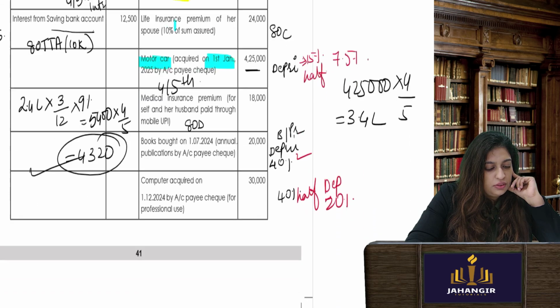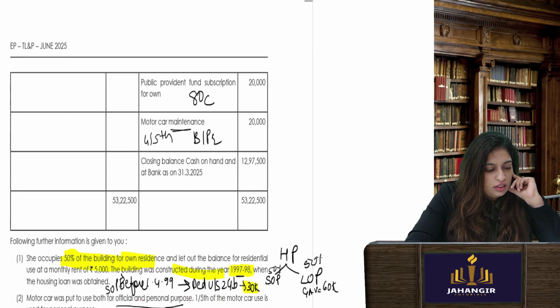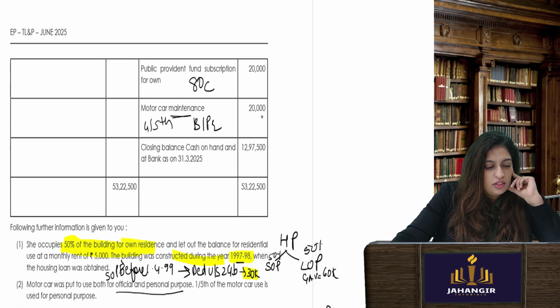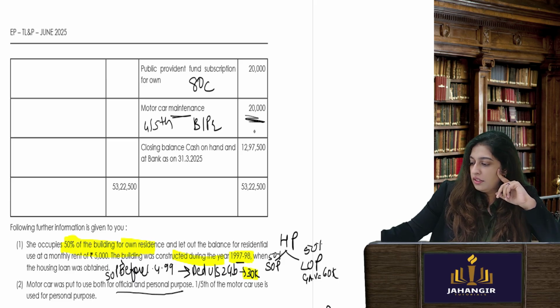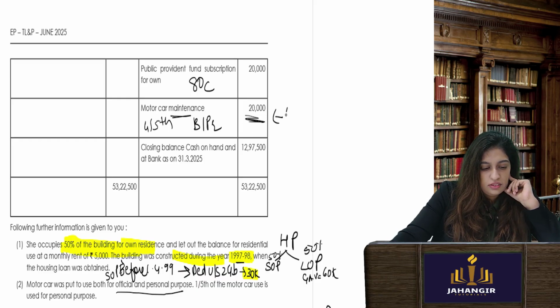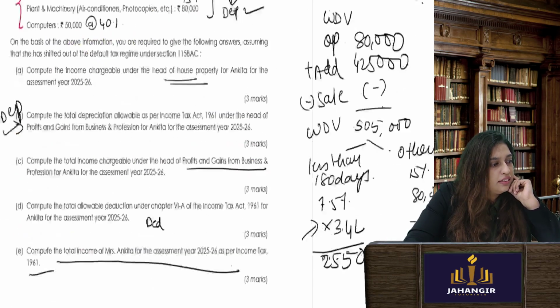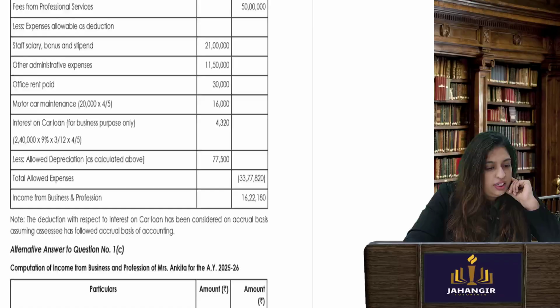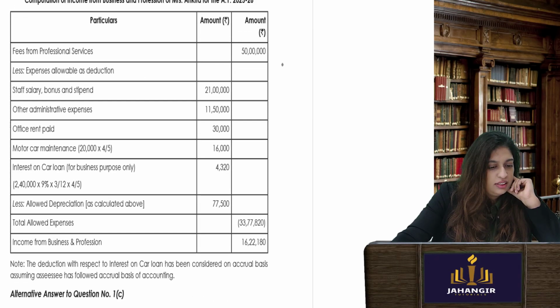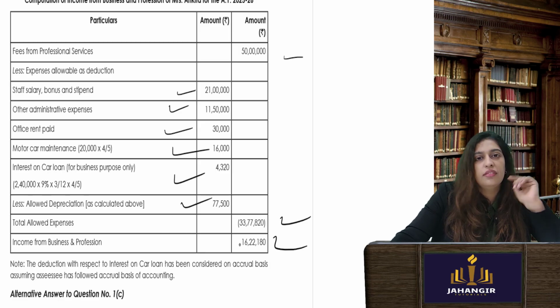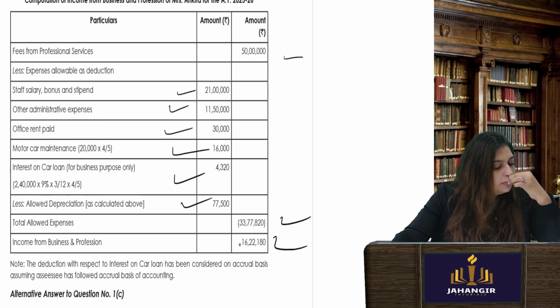What else can you see? Motor car maintenance. So you'll take 4/5 over here, 16,000. This is easy. So see, have we covered everything? This is the income. These are direct. Okay. Depreciation we already took. Got it?